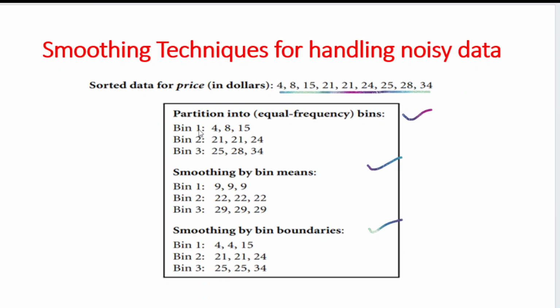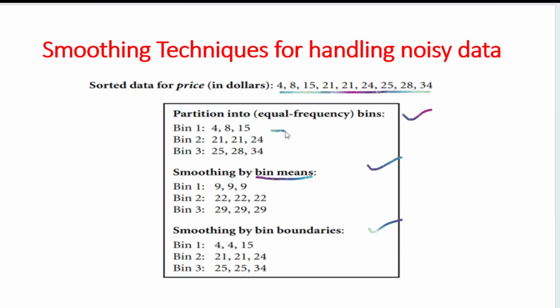If I want to partition into three bins, I take the bin size as 3 and divide into bin 1, bin 2 and bin 3. Three different bins, and I keep three values in each bin. This is called partitioning the data into equal frequency bins. Next is smoothing by bin means.